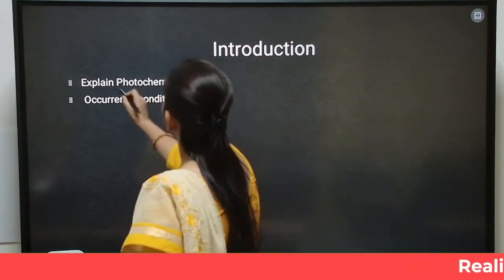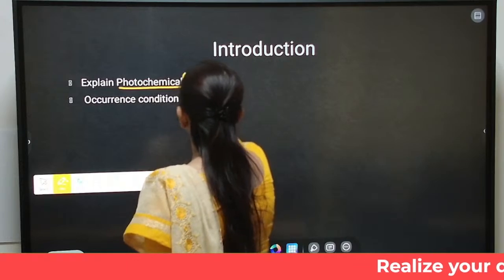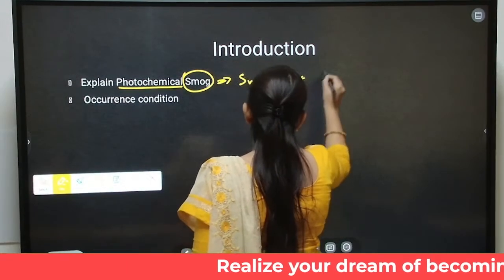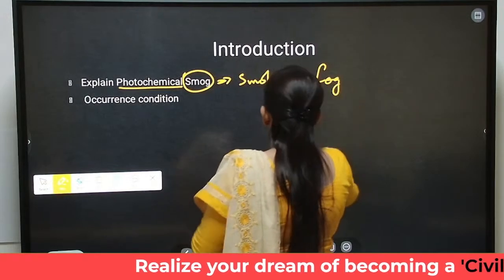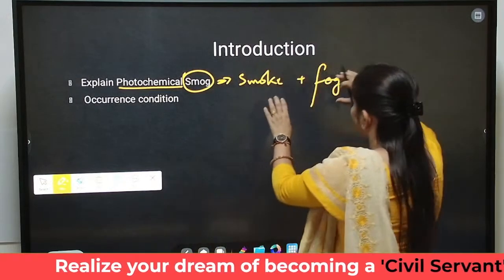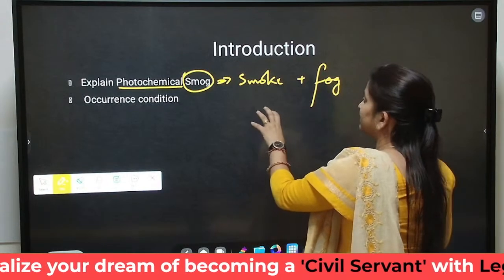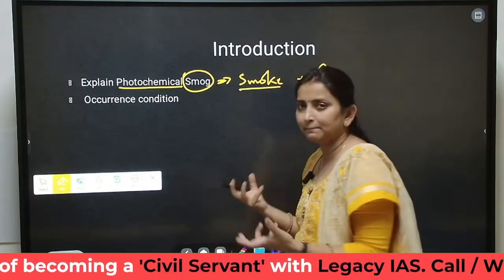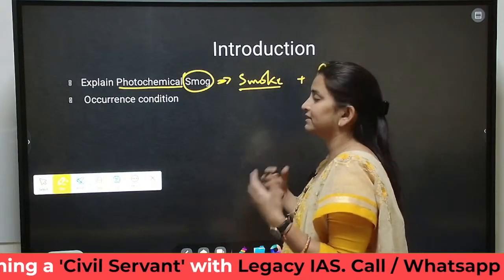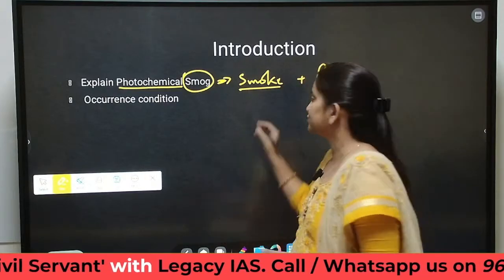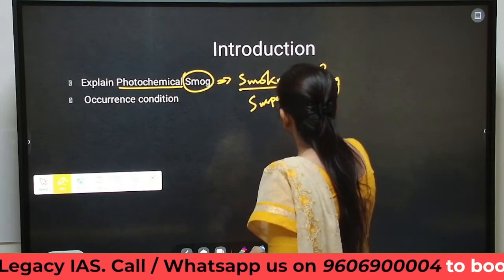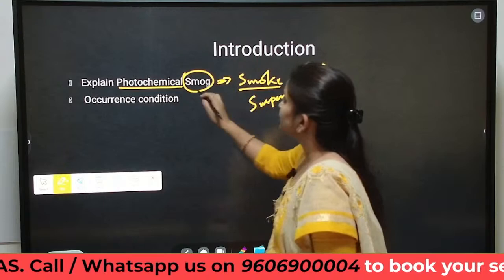So photochemical smog, as the name suggests, is a smog, that is smoke plus fog. Fog is condensation occurring at the ground level. Smoke includes any suspended matter. It can be particulate matter, it can be black carbon, anything, but it should be suspended particulate matter, suspended in air. So this is smog.